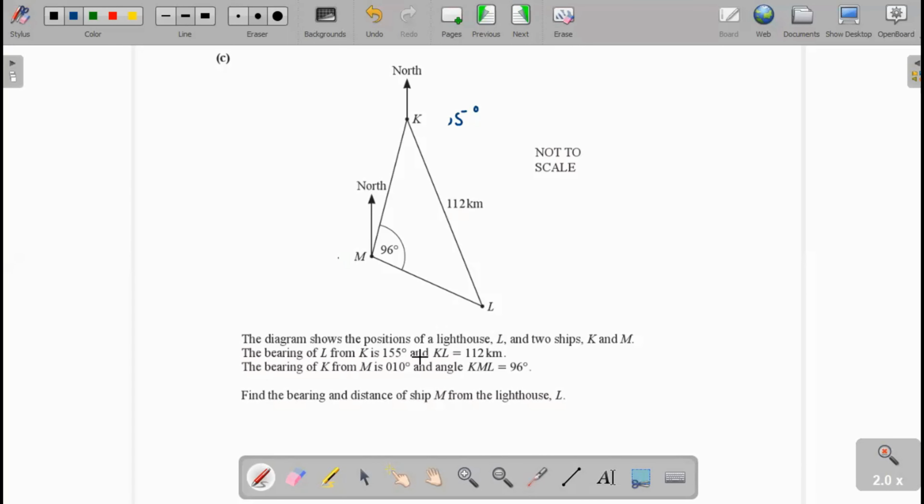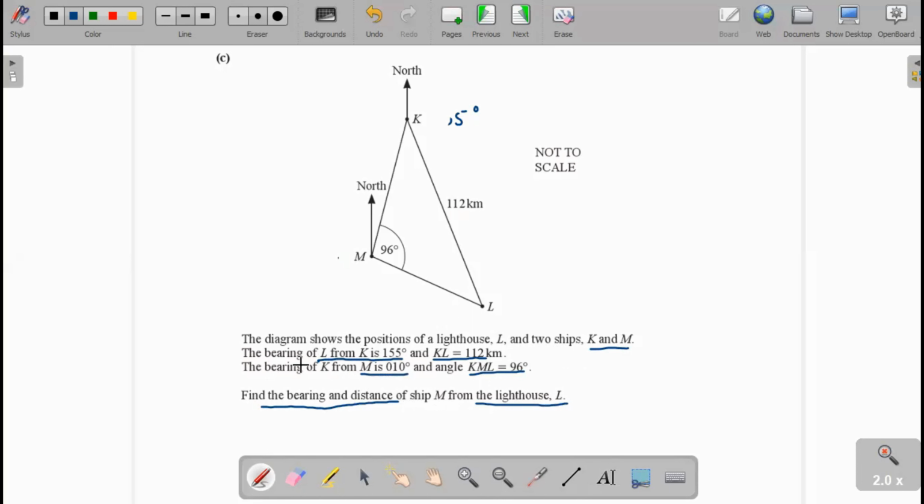The diagram shows the position of the lighthouse and two ships K and M. The bearing of L from K is 155 degree and KL is 112 kilometer. The bearing of K from M is 010 degree and angle KML is 96 degree. Find the bearing and distance of ship M from the lighthouse L.